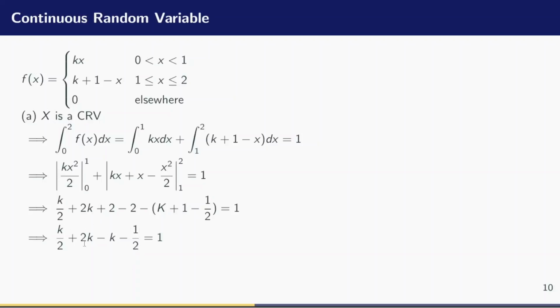Let me just bring like terms together. These are terms in k. Half k plus 2k gives me 5 over 2k. Then minus 1k, I'm left with 3 over 2k. Then this negative half goes over and becomes positive half. That is why I have 3 over 2k is equal to 1 plus half. And if I evaluate everything here, because 1 plus half is 3 divided by 2, dividing both sides by 3 divided by 2 cancels out and k is equal to 1. So the value of k is equal to 1.